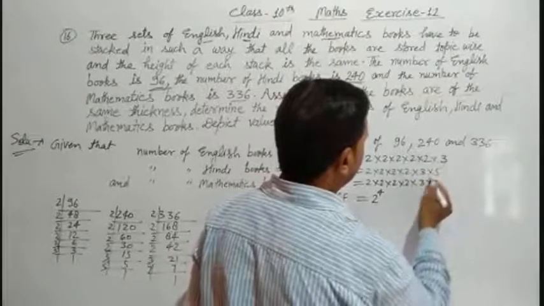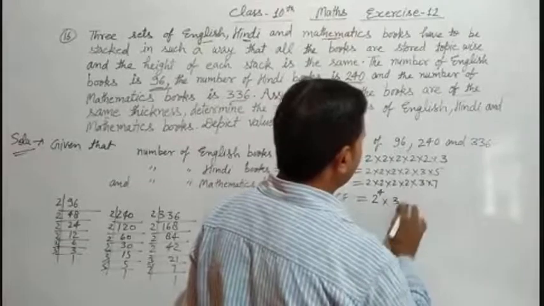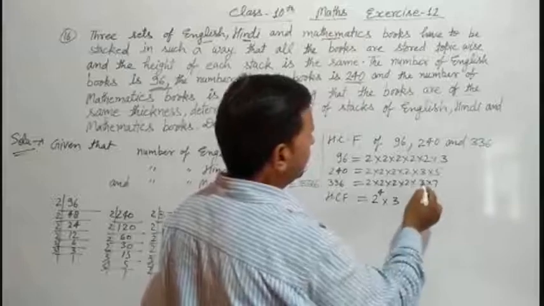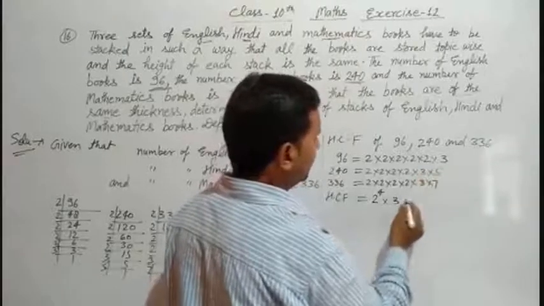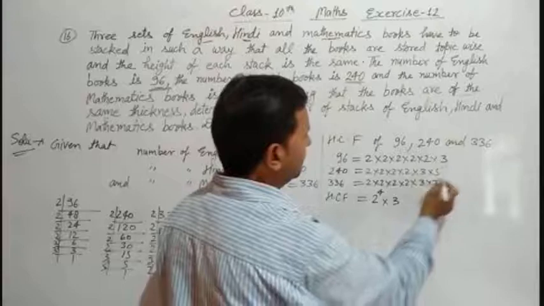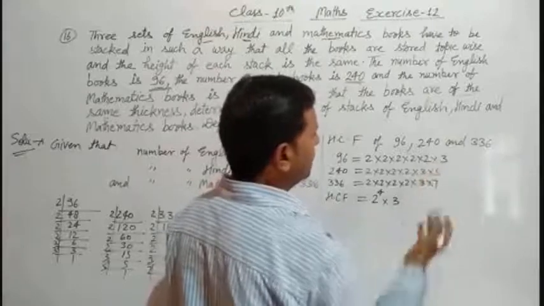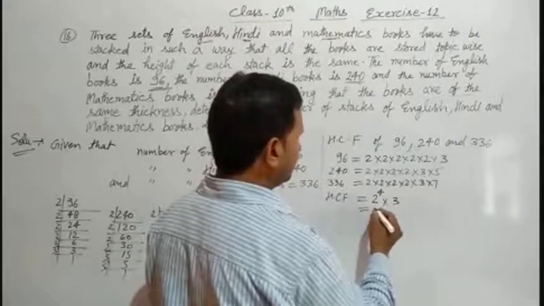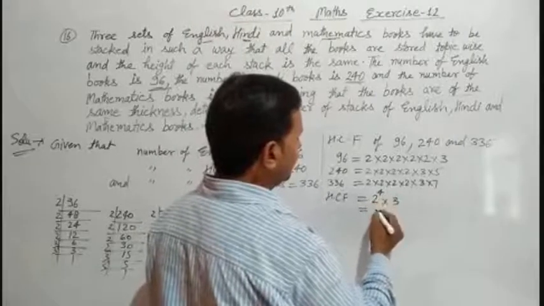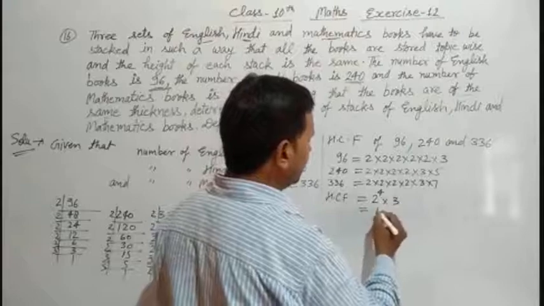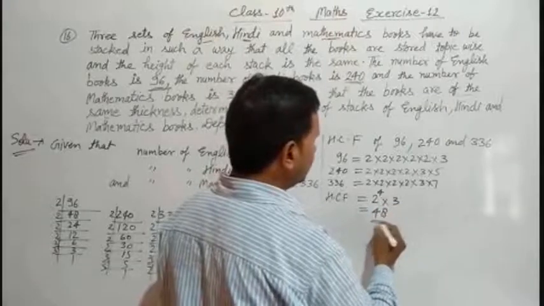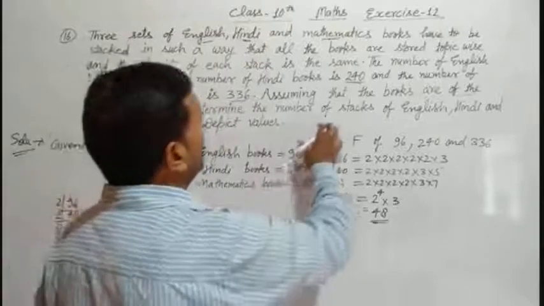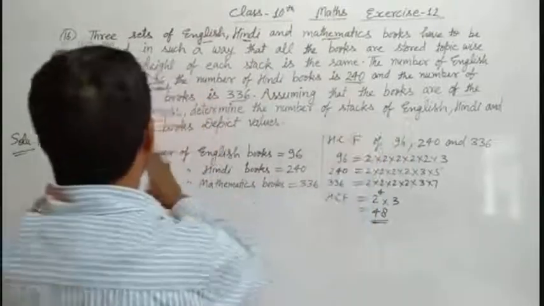Into 3 we can write here. See here, 4 times 2 is common, and 3 is also in every number, so we can take 3 common also. And here is 5, here is 7, and here is 2. There will be no common digit. So now what should this HCF be? 2 to the 4 is 16, 16 times 3 is 48. HCF is 48. Okay.